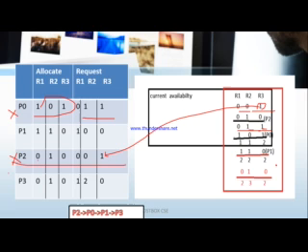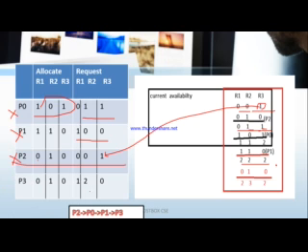So now P2 over and P0 over. Next we give a chance to P1, because P1 requires only one R1 resource. Here we have one R1 resource and the remaining not required. So I can use this one. After P1 completed, the allocated resource will be freed, so it will be transferred here, that 1 1 0. So 1 1 2 plus 1 1 0 becomes 2 2 2. This is the updated current availability.